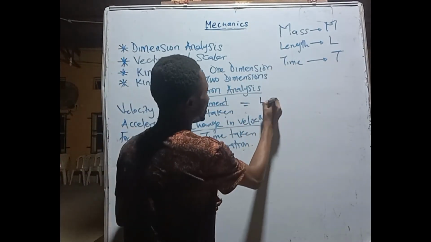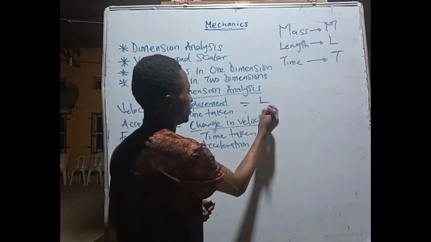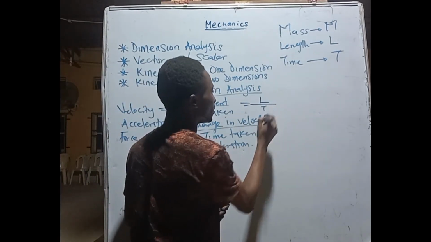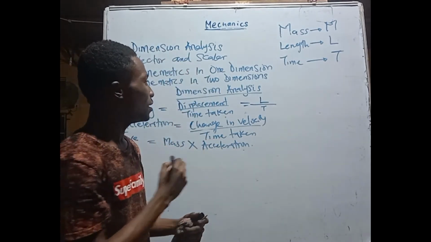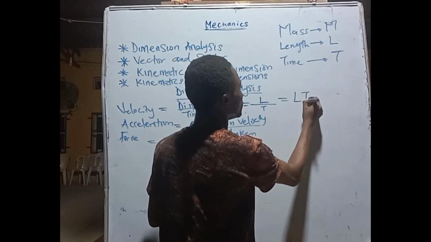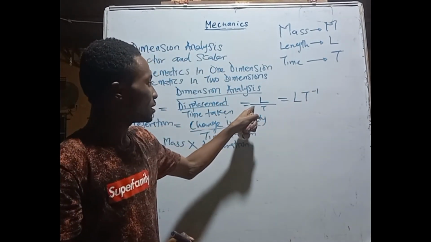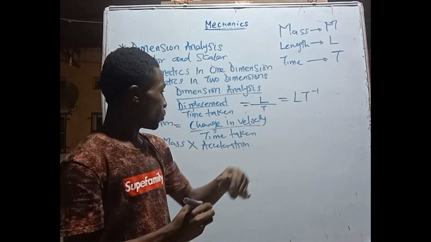So we have L, and for our time taken, that's T, so all over T. So we can say our velocity is LT raised power minus 1, because it's coming from this division sign here. Hope you get that.